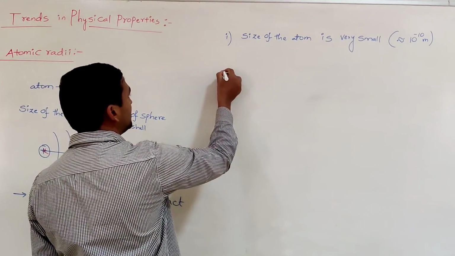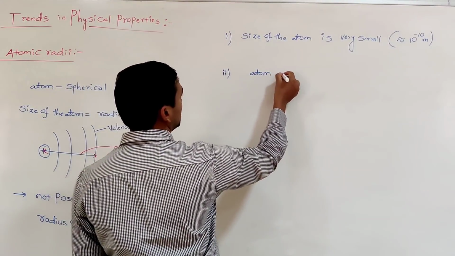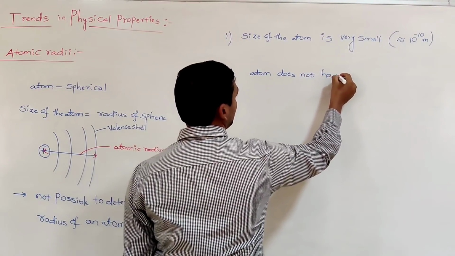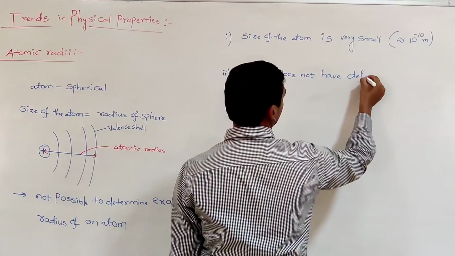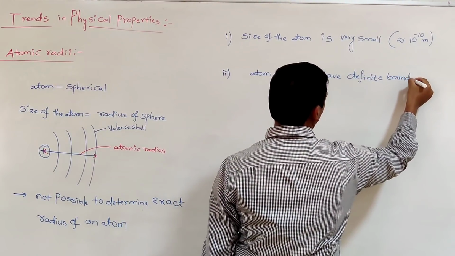And the second one is that the atom does not have a definite boundary. We discussed this in the quantum mechanical model of an atom.